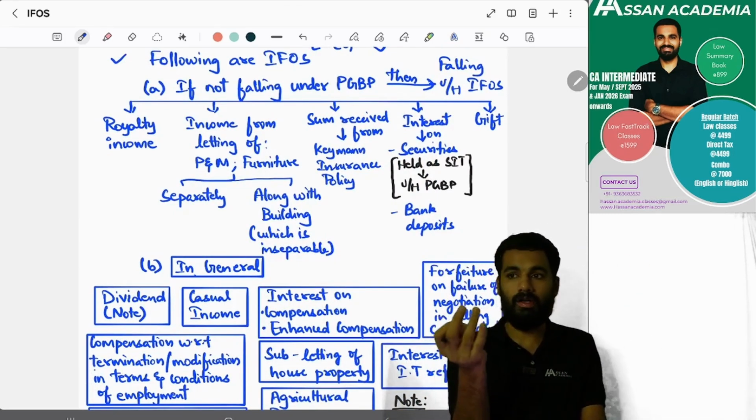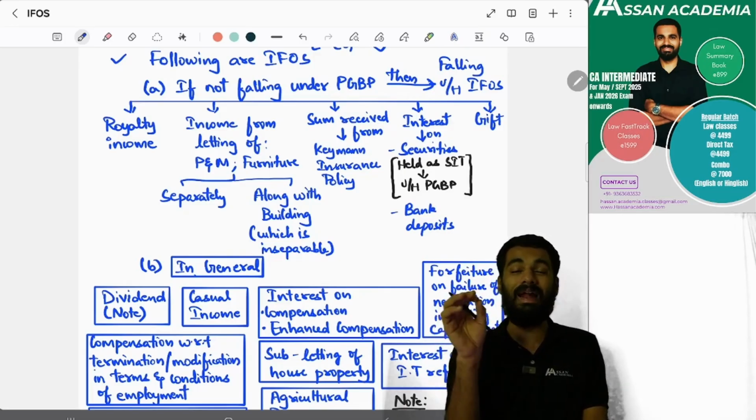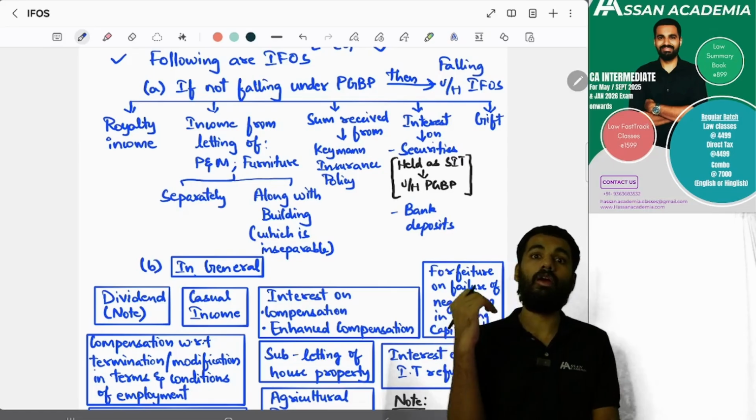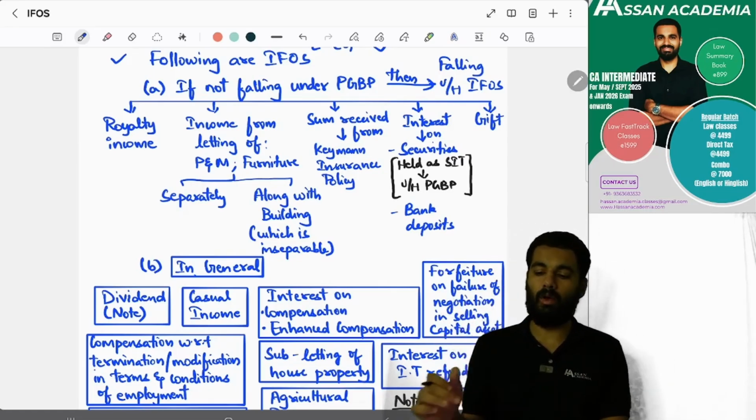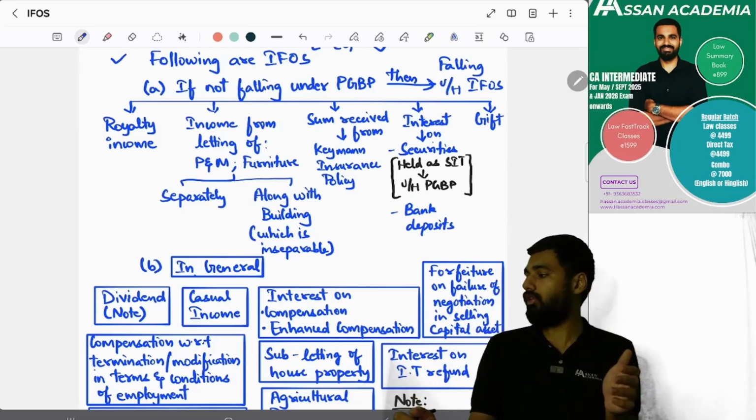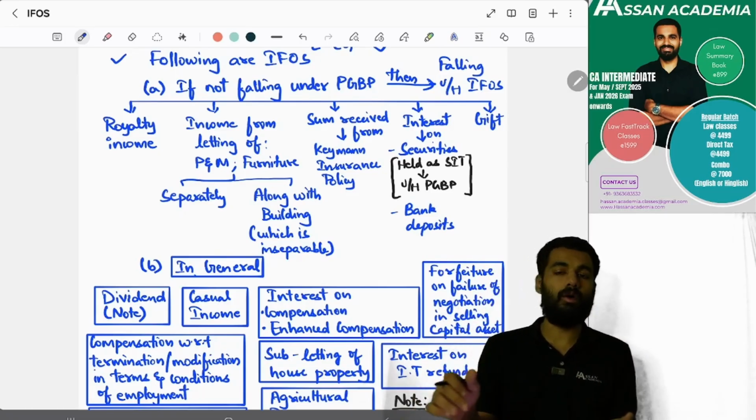then for royalty, for subletting, and for plant and machinery or furniture, if you are giving for rent and if it is not falling under PGBP, keyman insurance policy, and interest on securities or bank deposits. Yes.